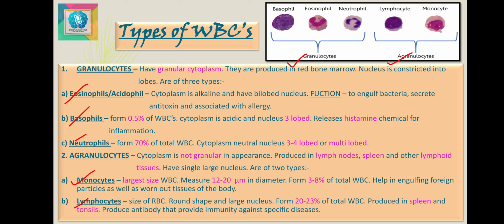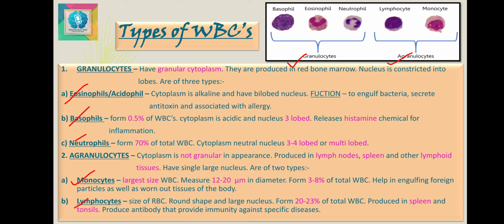First is eosinophils. They are also termed as acidophils. Their cytoplasm is alkaline in nature. It has a bilobed nucleus. They are produced in the bone marrow. Their function is to engulf bacteria, secrete antitoxins, and is associated with allergy.